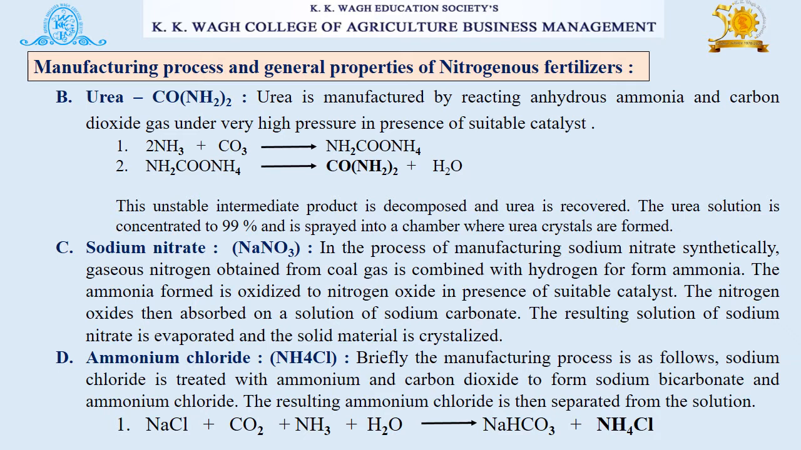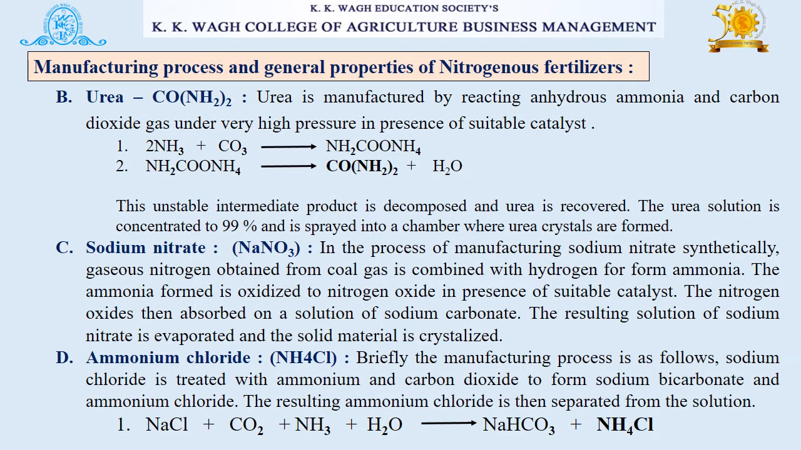The next example of nitrogenous fertilizer is sodium nitrate, NaNO3. In the process of manufacturing sodium nitrate, synthetically gaseous nitrogen obtained from coal gas is combined with hydrogen for formation of ammonia. The ammonia formed is oxidized to nitrogen oxide in presence of a suitable catalyst. The nitrogen oxides are then absorbed in a solution of sodium carbonate. The resulting solution of sodium nitrate is evaporated and the solid material is crystallized.